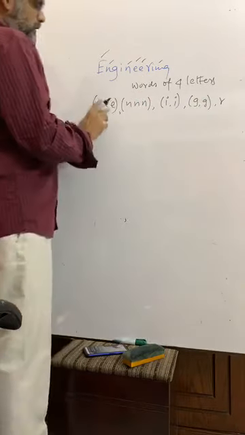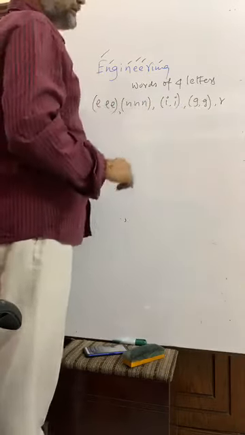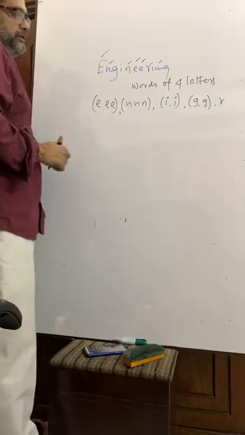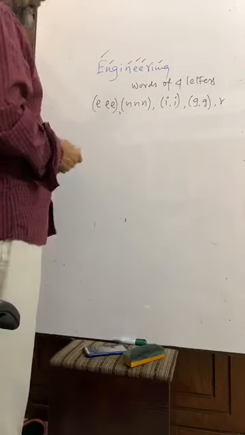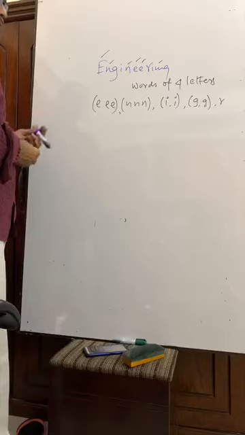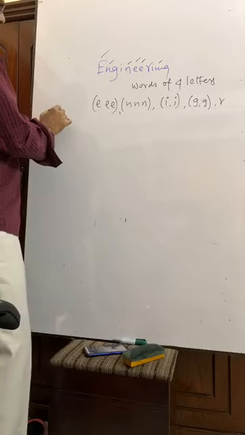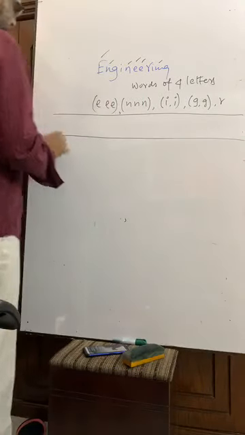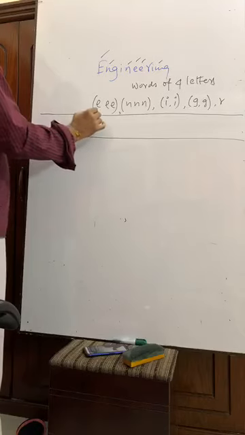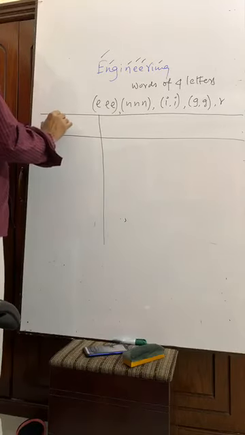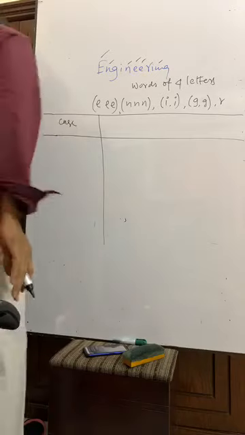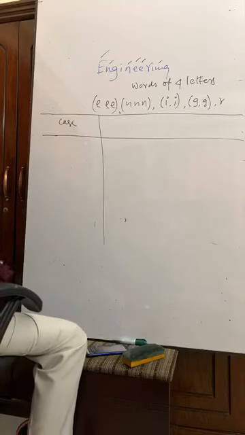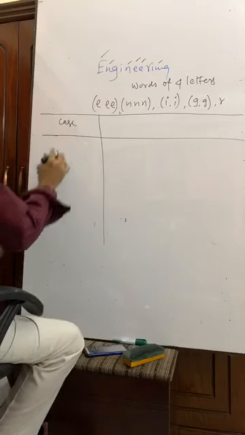You see, we have 1, 2, 3, 4, 5, 6, 7, 8, 9, 10, 11 letters. Okay? Can you do this math? Like the previous one, you have to do this math. Like the previous math.